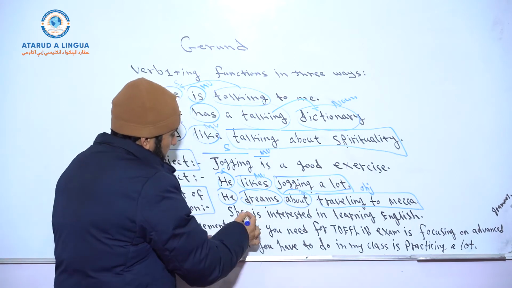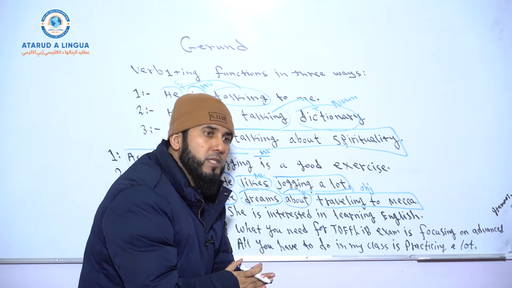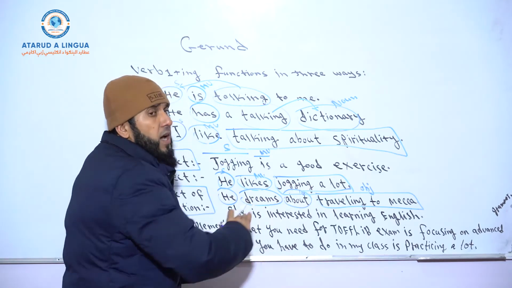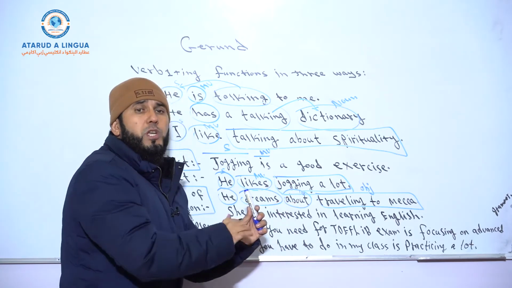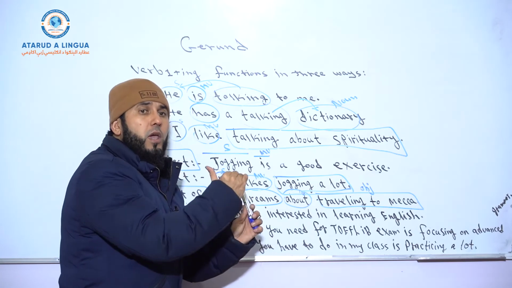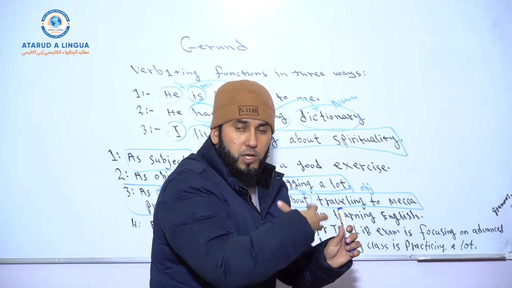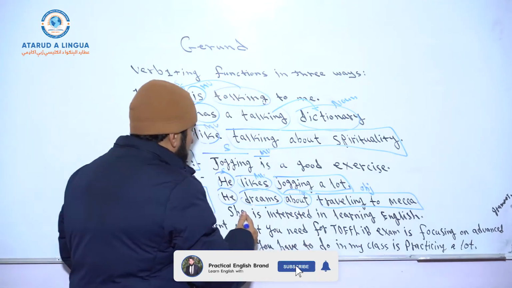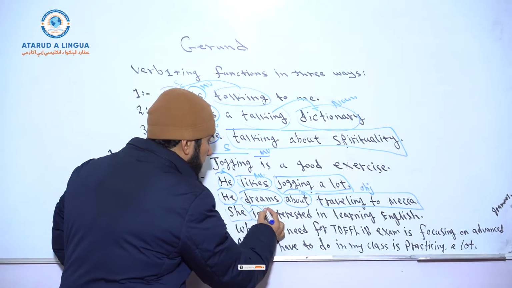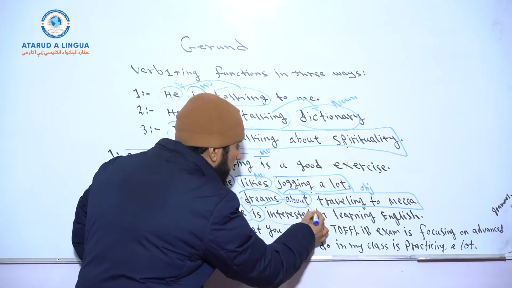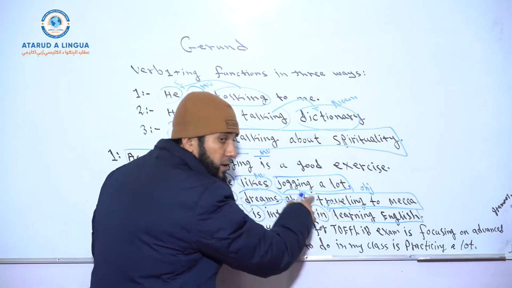Look at the next example. She is interested in learning English. And this is a very common structure. According to collocations, there are specific adjectives which collocate with specific prepositions, and all of those prepositions can be followed by a gerund or a gerund phrase. Okay? So, she, subject, is a to be verb, interested, adjective, in, preposition, in learning English, a gerund phrase which functions as the object of this preposition.